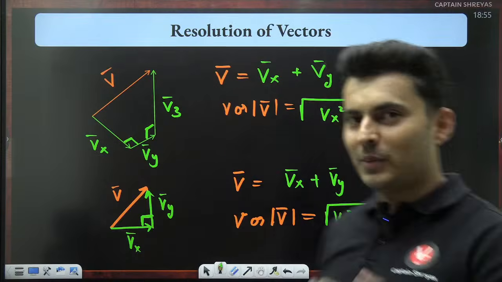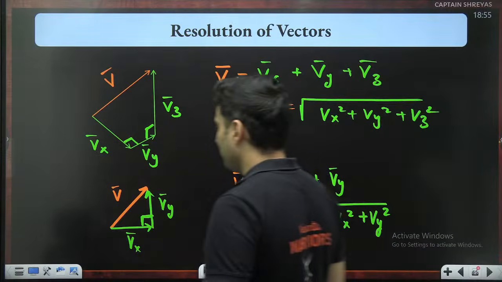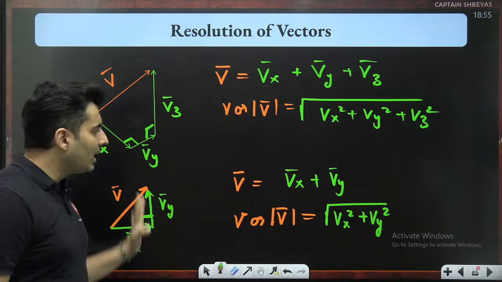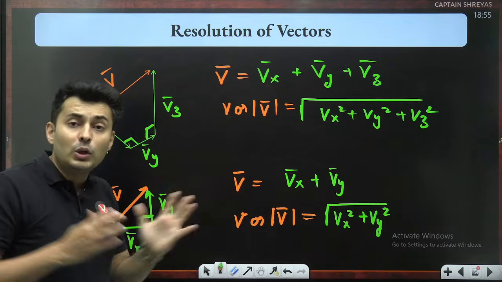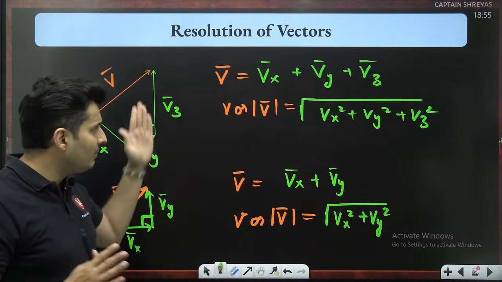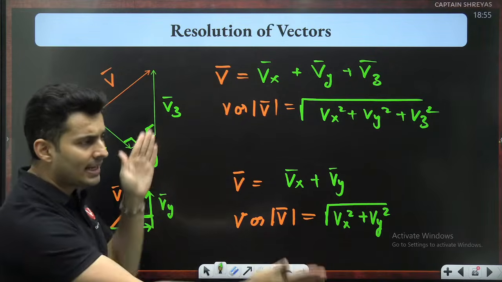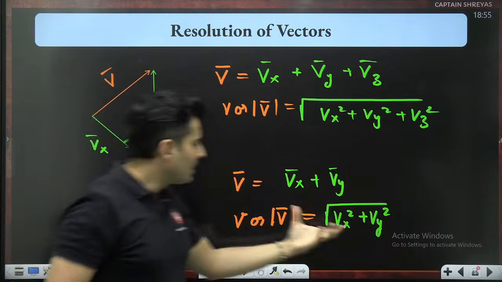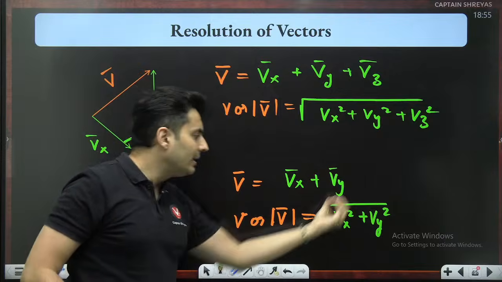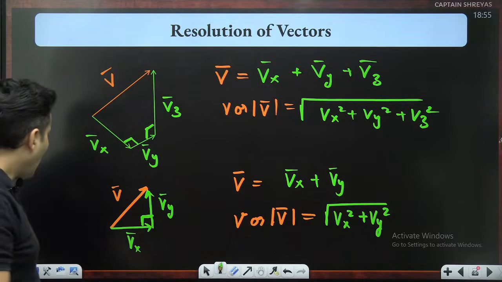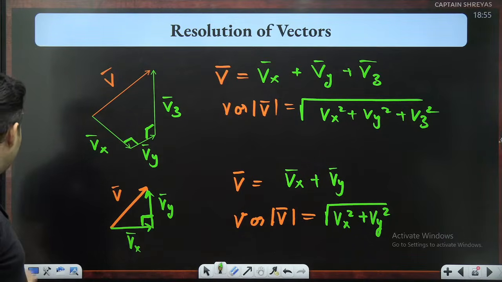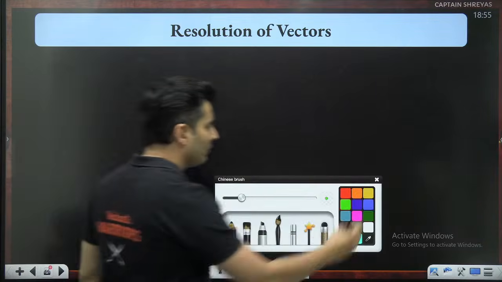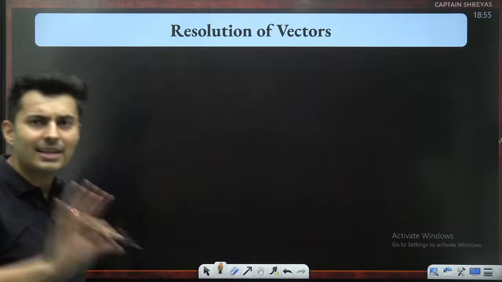Okay, let's continue with the flow of the syllabus in this ROAR series. Now that you have understood I can split a vector into multiple small parts which are perpendicular along the x, y, and z axis, the x, y, z components, and how their magnitude is related to the individual components' magnitude. How do you know what these components are? There is a very simple way of knowing it, guys. I'll teach you in a very easy manner.